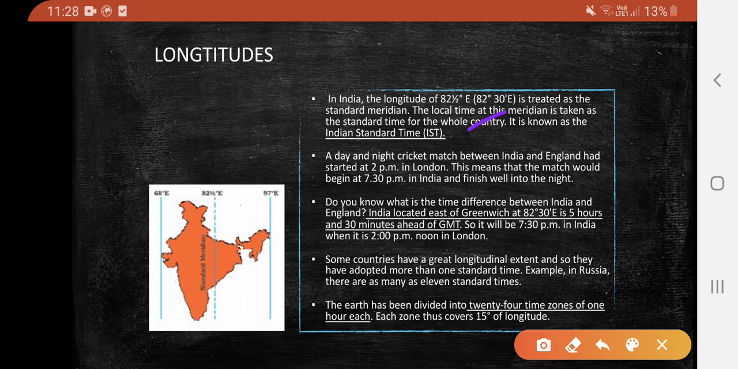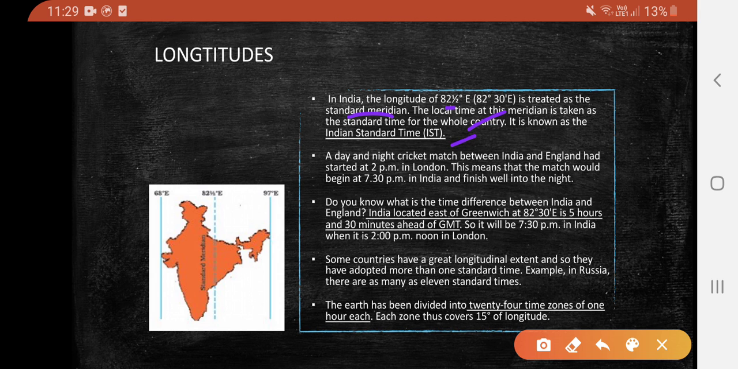The longitude 82 and a half degrees east, that is 82 degrees 30 minutes east, is treated as the standard meridian for India. Hence, the local time of this meridian is taken as the Indian Standard Time.